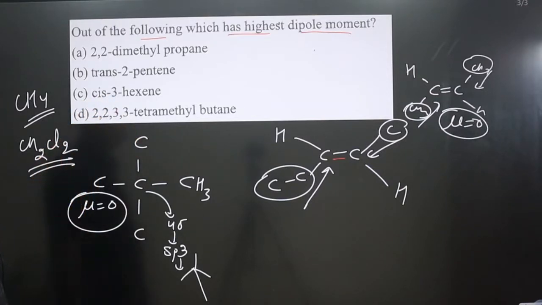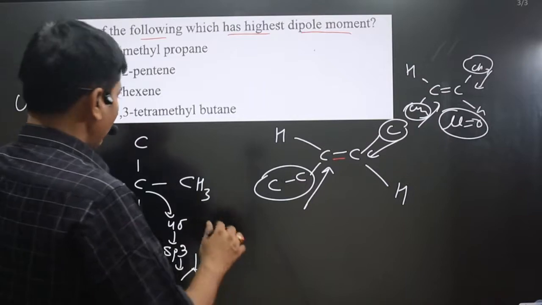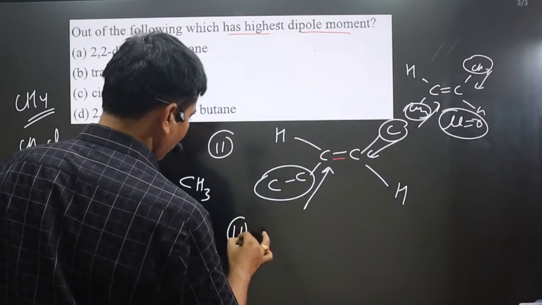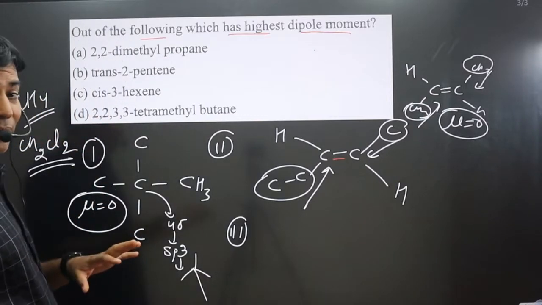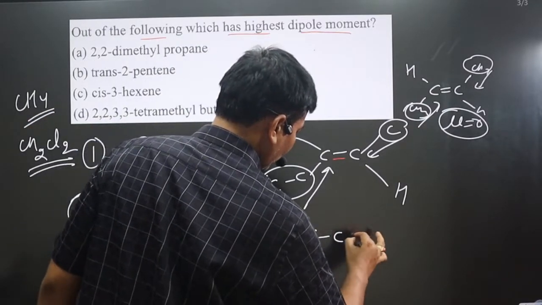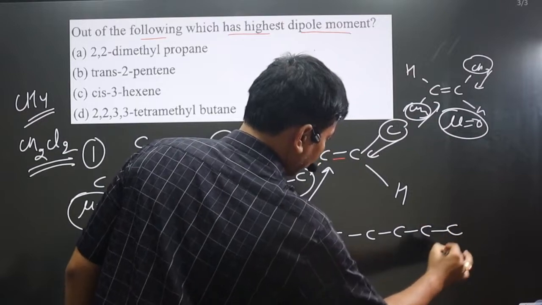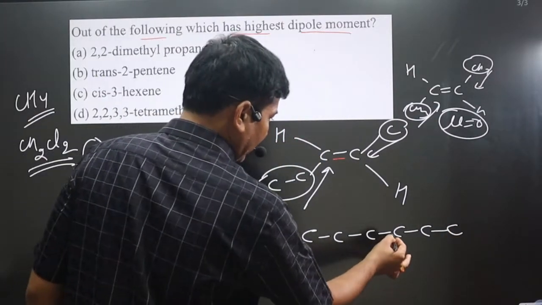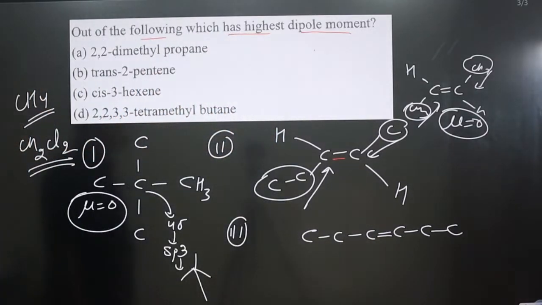cis-3-hexene is there. So this is the first compound, this is the second compound, then we have the third compound. So hexene, how many carbons are there? 1, 2, 3, 4, 5, and 6. In the third carbon, let's say, we have a double bond.